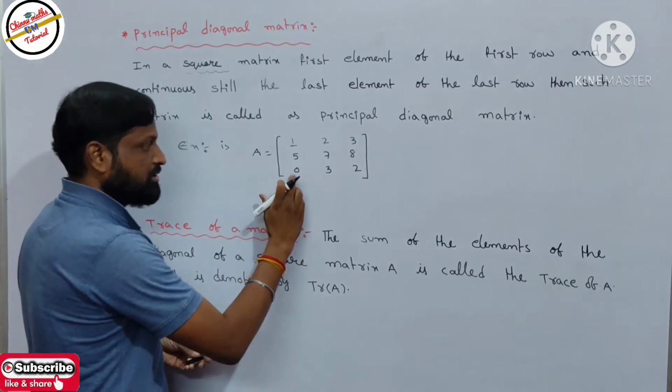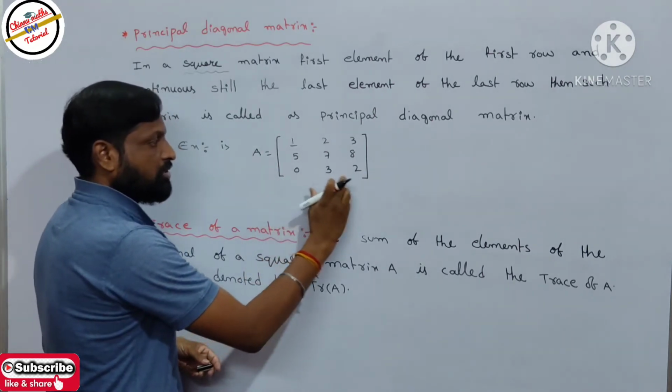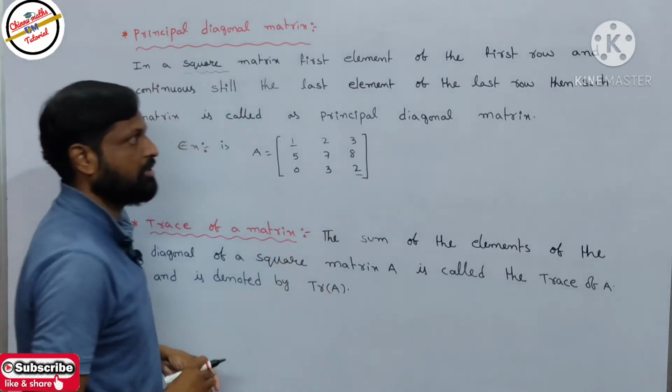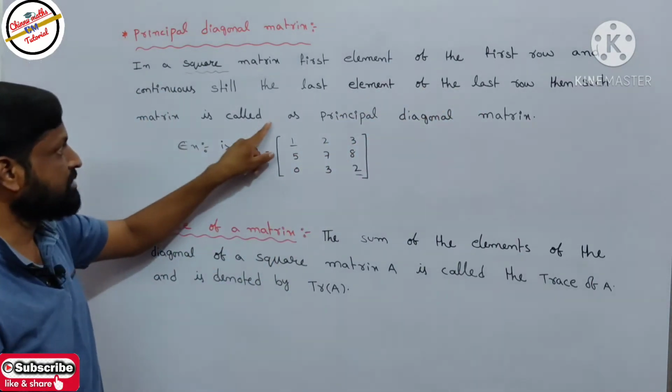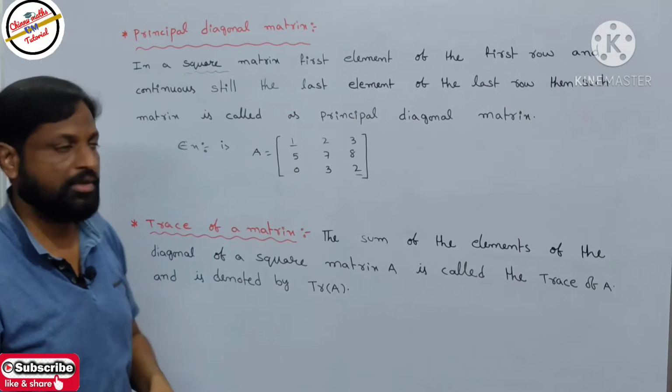What is the last row? This is the last row. In that last row, what is the last element? This is the last element. Last element of the last row. Then such a diagonal is called the principal diagonal of the matrix.